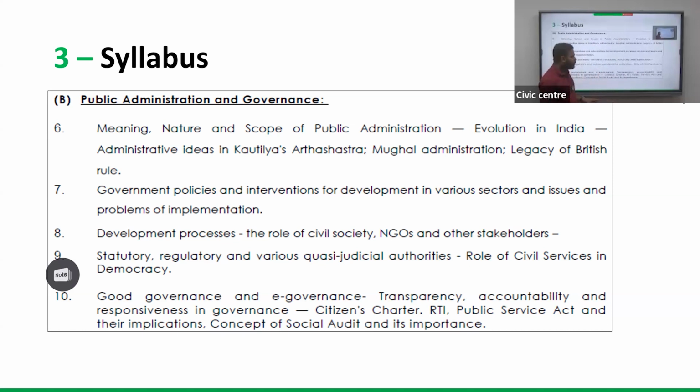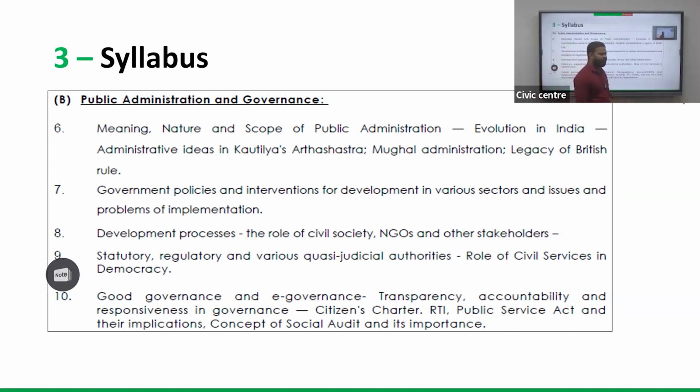So various government interventions for development: social development, economic growth, creation of wealth, penetration of wealth. Overall, we have to assess the various schemes and policies associated with all government activities, and analyze their impacts, their drawbacks, how effective they are, and what the way forward is.